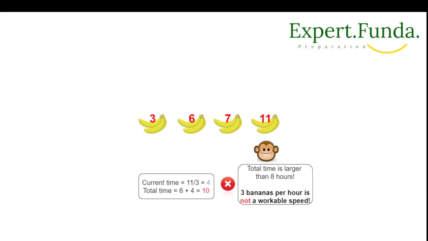Now we move to this one. It is coming 6 plus 4 is 10, correct? And 10 is not less than or equal to 8. That's why we say the total time is larger than the 8 hours. So a speed of 3 bananas per hour is not a workable speed. That is the meaning of workable or not workable, okay? I think you have understood this one, right?